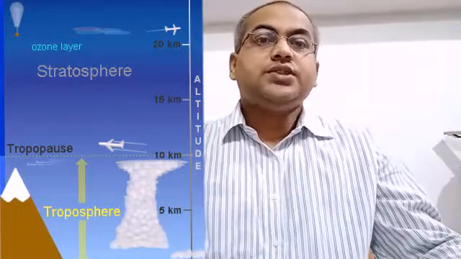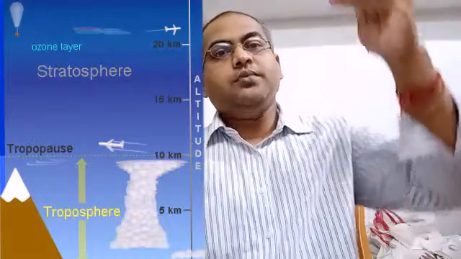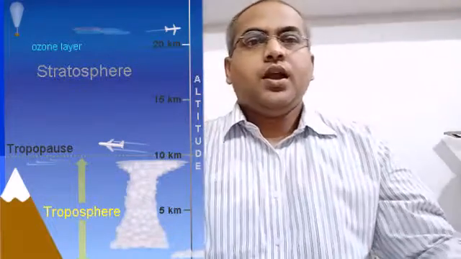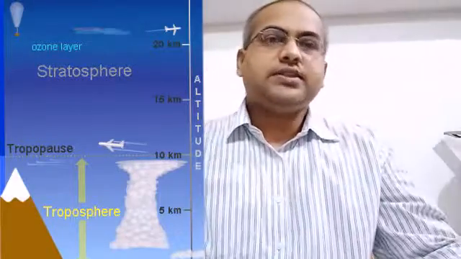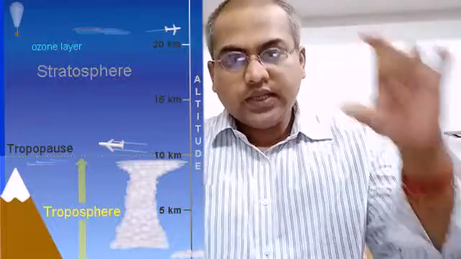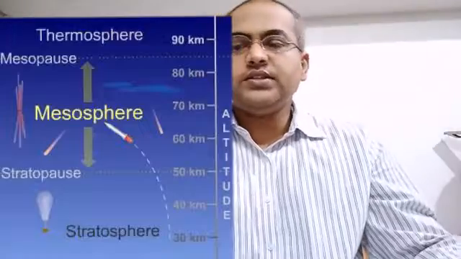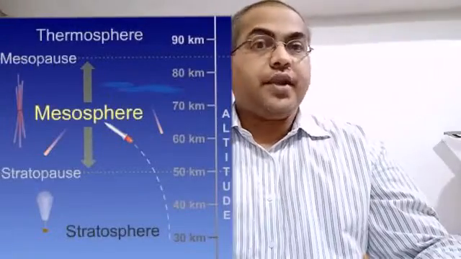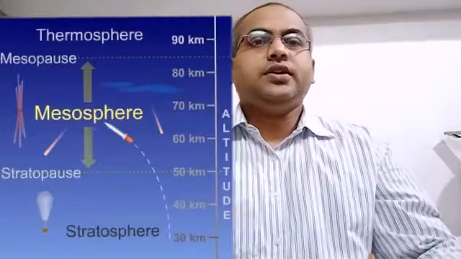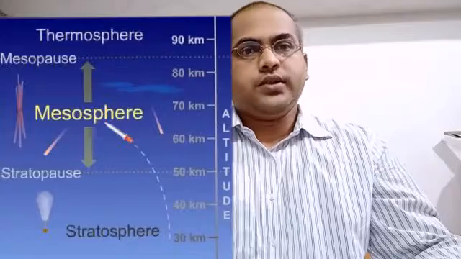Next comes the stratosphere. After troposphere comes the stratosphere, and it is 30 kilometers thick. It is clear and cloudless air. And in the upper part of this layer, stratosphere, there is another layer present, that is called ozone layer.